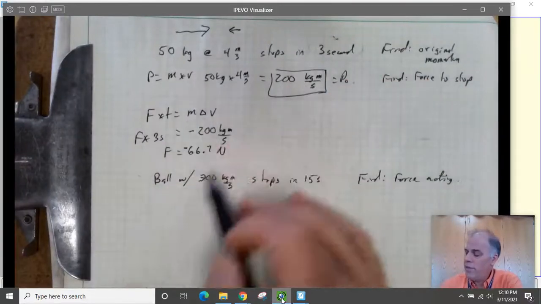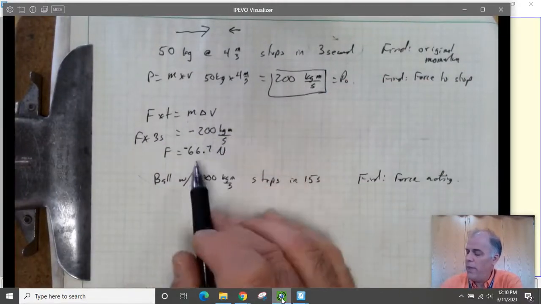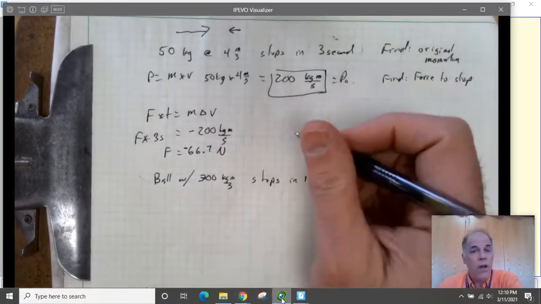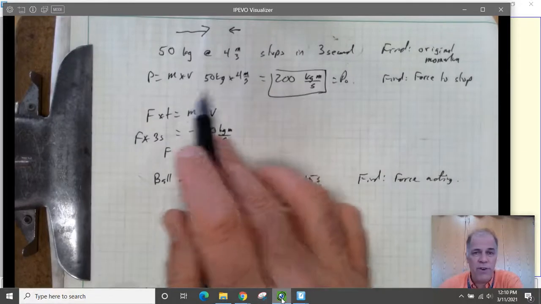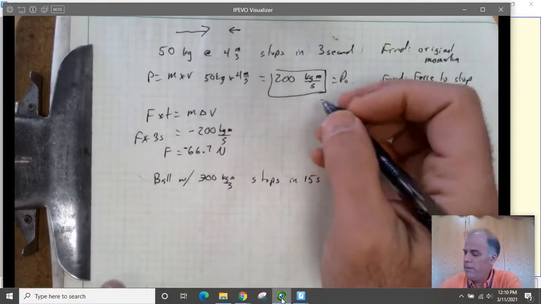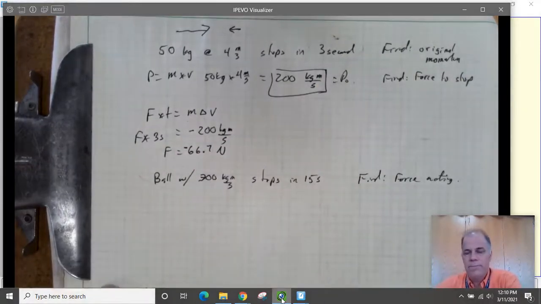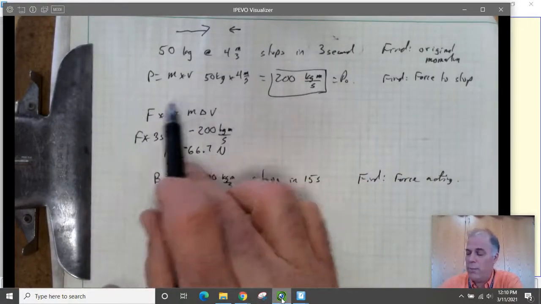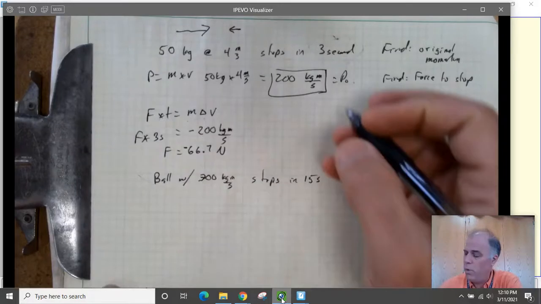Okay, so in this case, we figured out the change in momentum and then figured out how much force it would take. Now, we can also just skip this first step and use the impulse equation right from the word go.